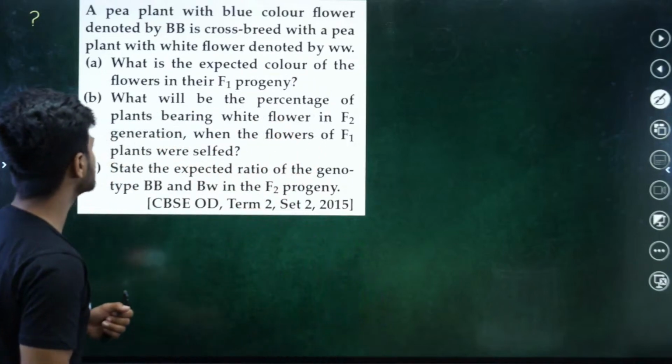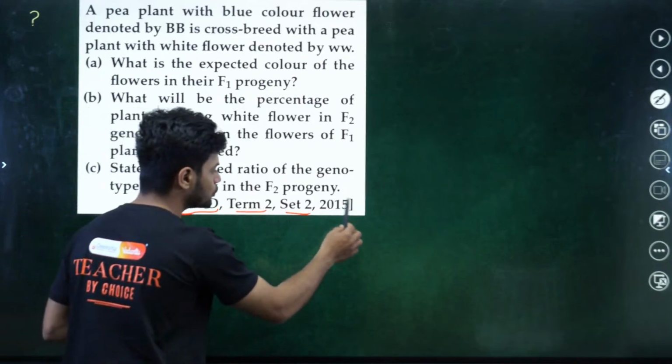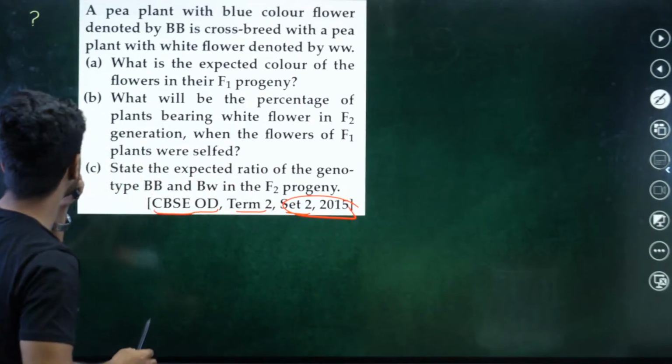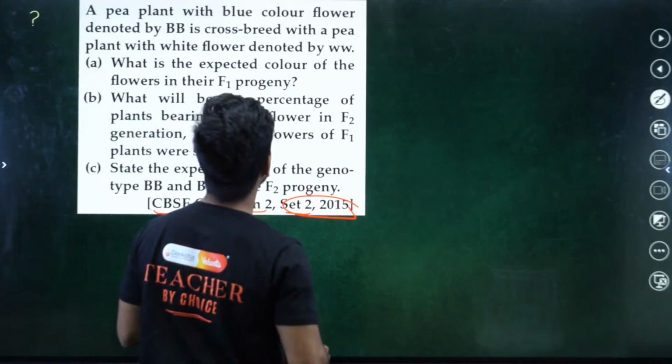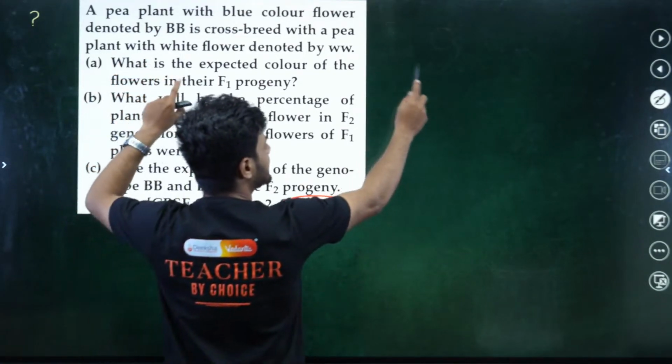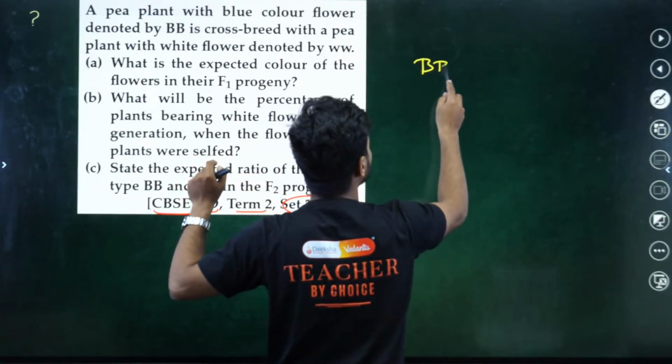Okay, what is the question here? This is a CBSE Term 2 Set 2015 level question. A pea plant with blue color flowers, denoted by capital B, capital B. Blue color flowers.